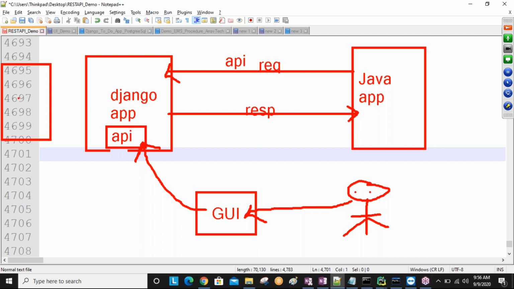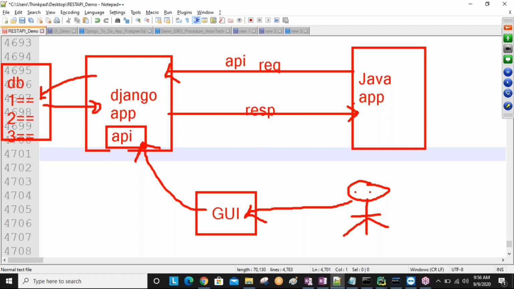So when the Java application sends the request, the Django application goes to the database and brings the data back. Now this data is sent to the Java application, and that is what we call the response. In the same way, the end user is what we call the user.